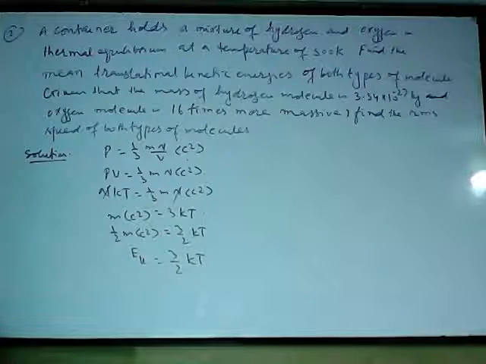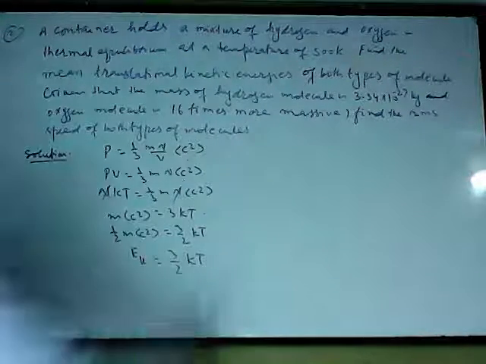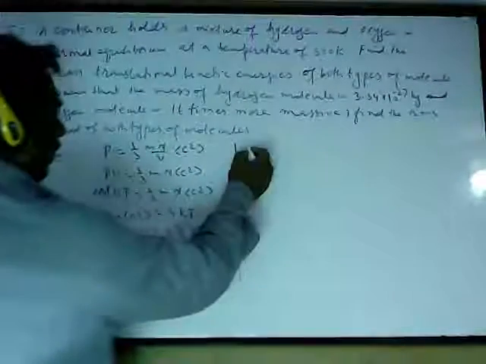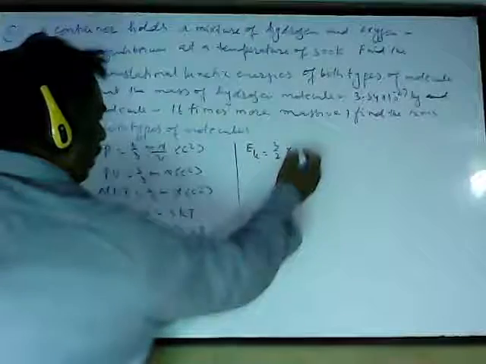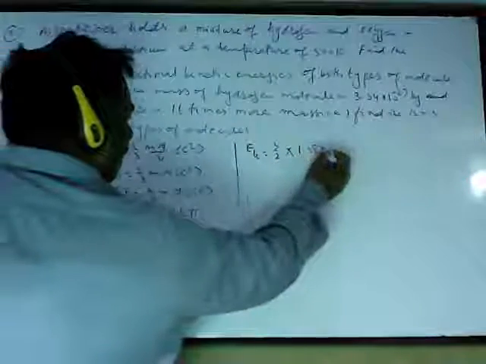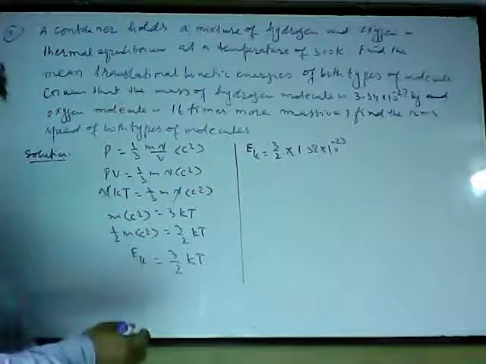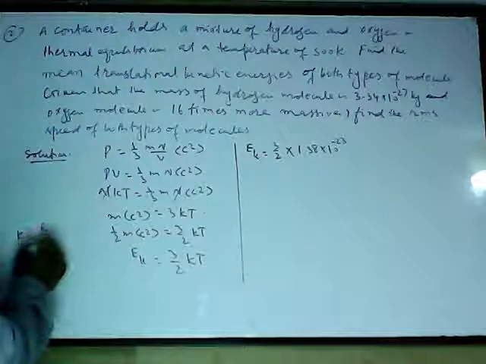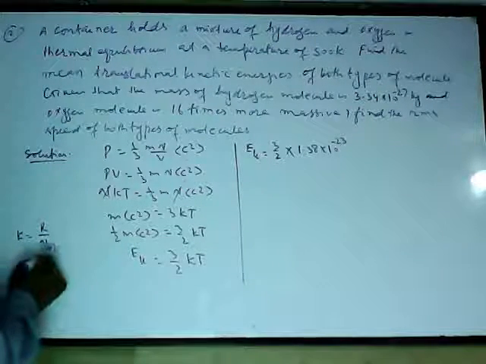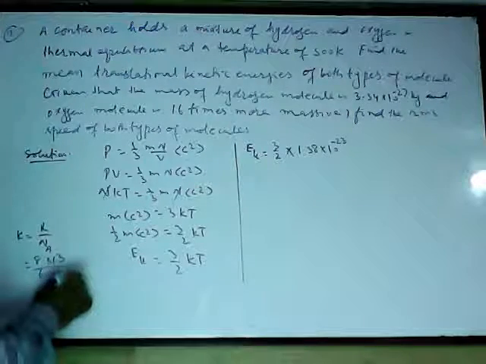So let us see now how I can calculate the kinetic energy. Kinetic energy will be equal to 3 upon 2, Boltzmann's constant is 1.38 into 10 power minus 23. This is the Boltzmann's constant. If you do not remember that value, you can find it: k is equal to R upon Na, where R is 8.31 and Na is 6.02 into 10 power 23.